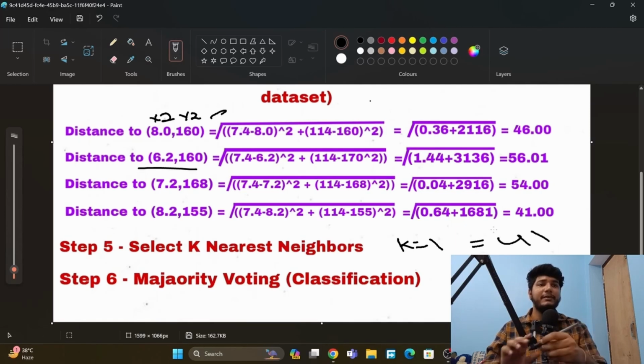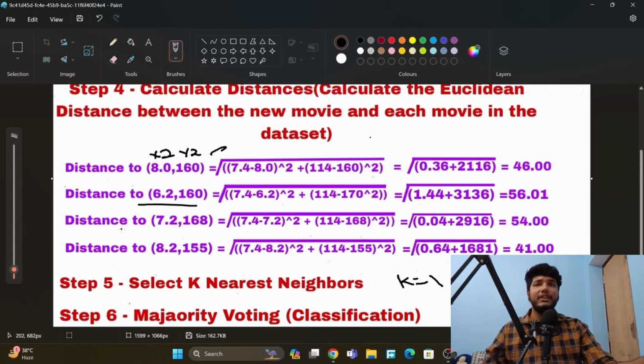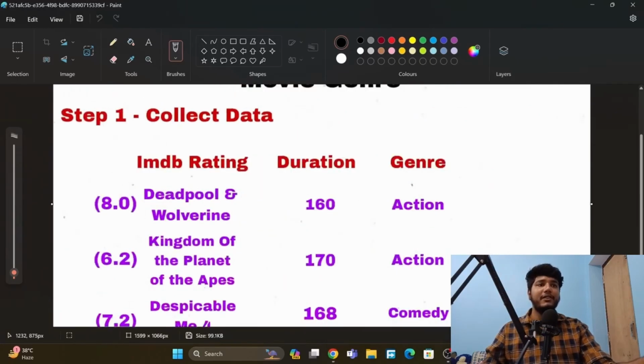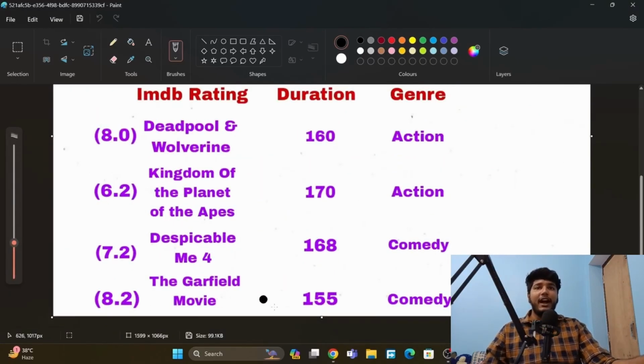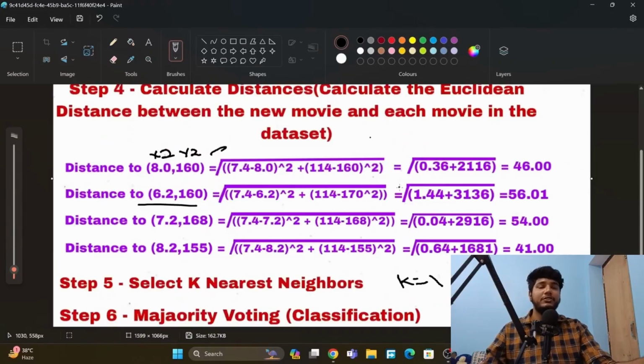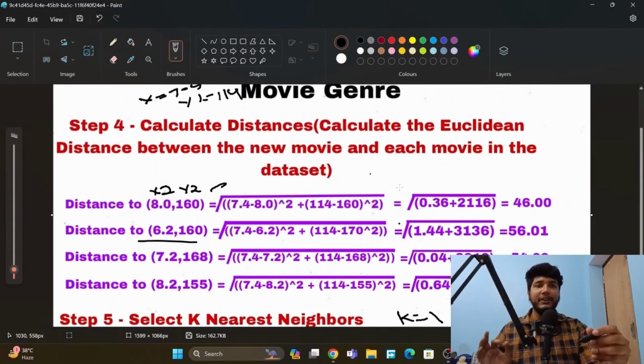So let's check which movie is at 41. Which movie is there? This one, rating 8.2 and 155 minutes. So the Garfield movie, which is a comedy movie. So Sonic the Hedgehog is a comedy movie, which we have predicted by using one nearest neighbor. In the real world we have to use more nearest neighbors. For example, we should use up to 5 nearest neighbors.